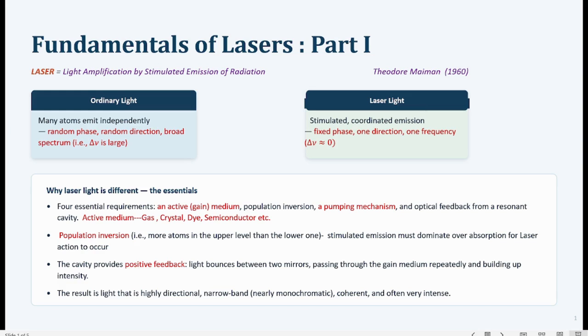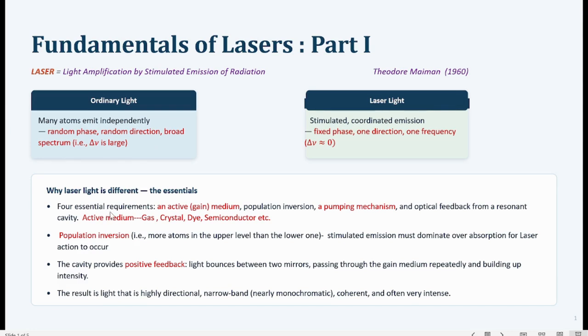So there is no frequency spread in this case, so delta nu is 0. But the ordinary light is emitted by many atoms independently of each other. So because of their independence, the emitted light has random phase and it is emitted in random directions, and also has a broad spectrum, that is, delta nu or delta lambda is significant or finite in the case of ordinary light.